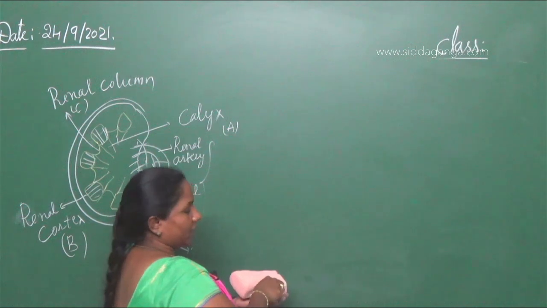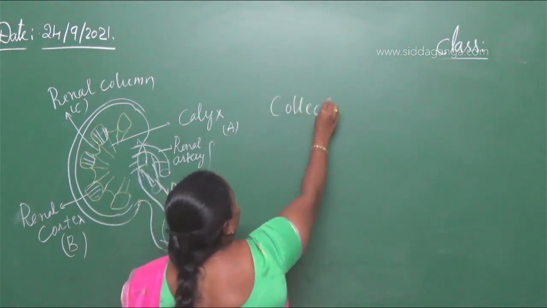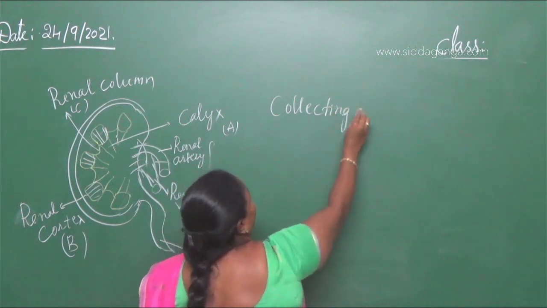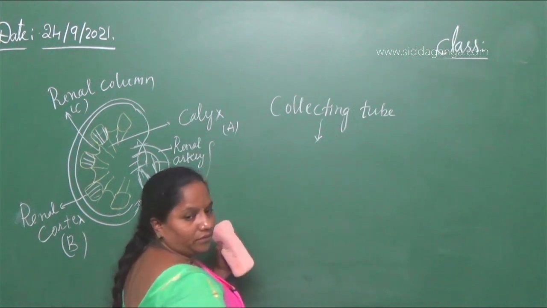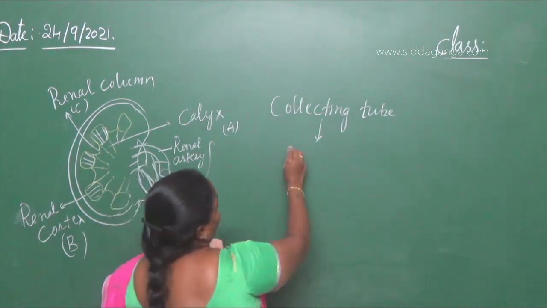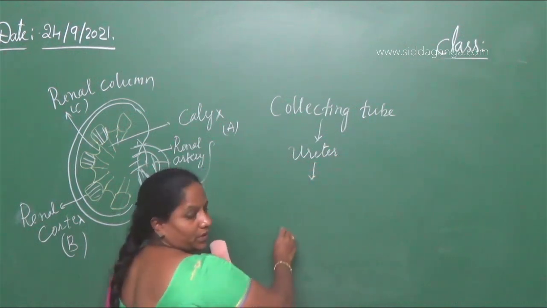If I take the diagrammatic view of a nephron, in a nephron it is collected in the collecting tube. Then it goes to the next part, the ureter. Then it goes to the next part, the urinary bladder.